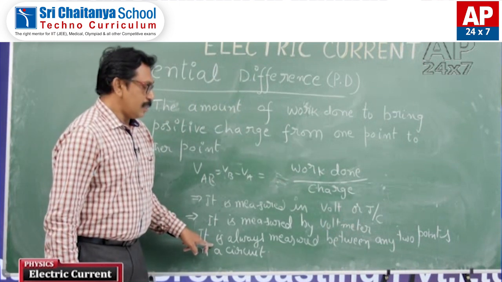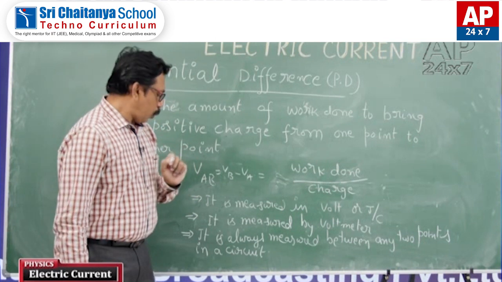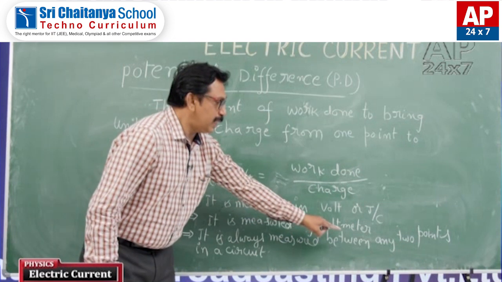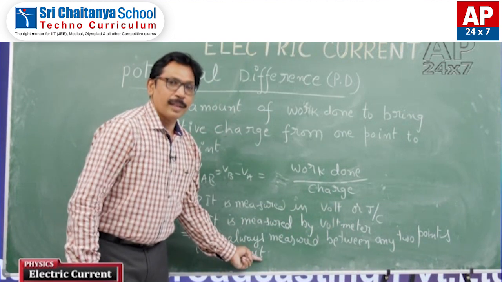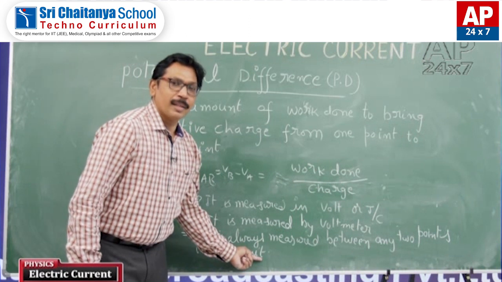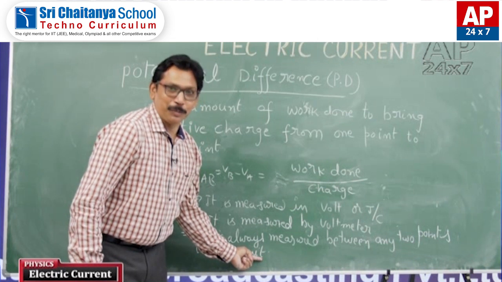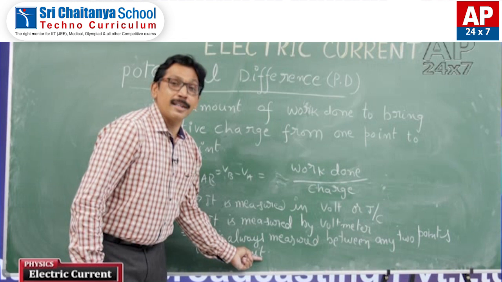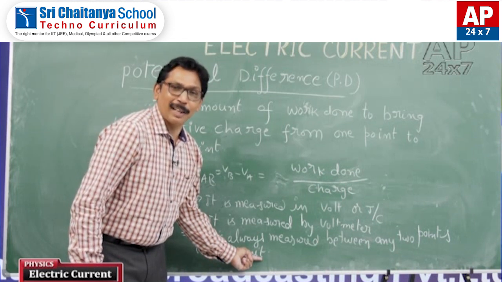It is always measured between any 2 points in a circuit. That means the circuit must be a closed circuit, in which current must pass under the influence of electric field.